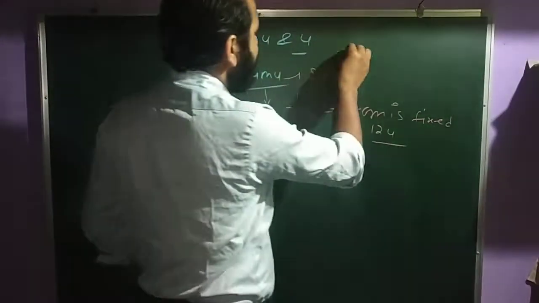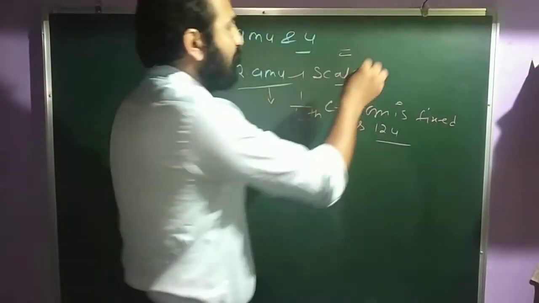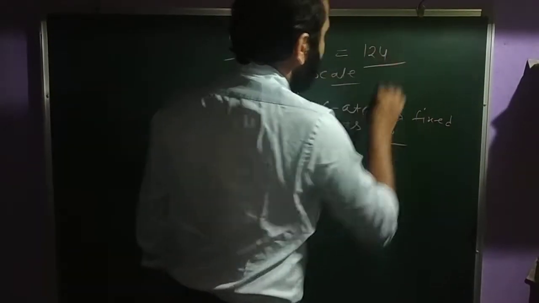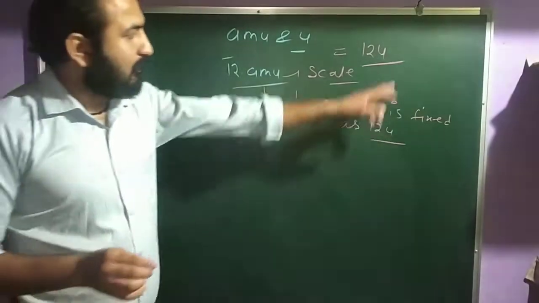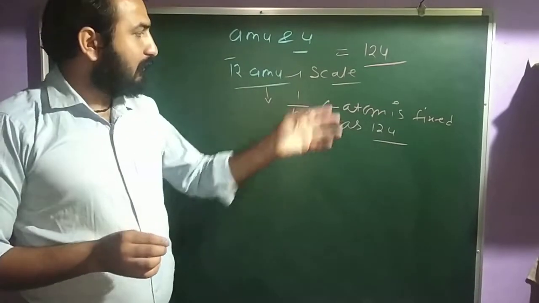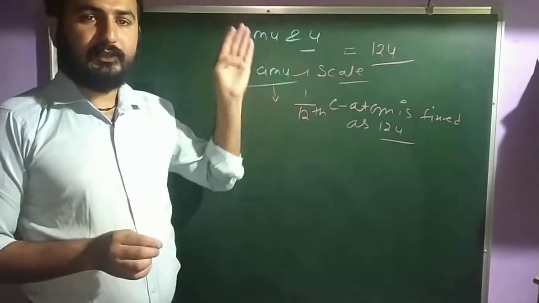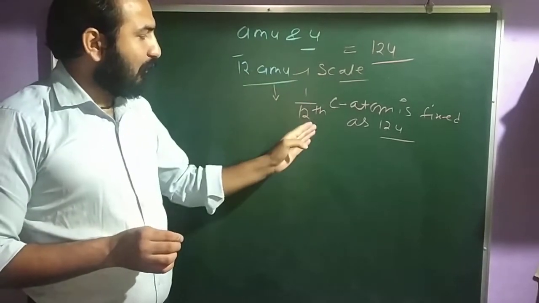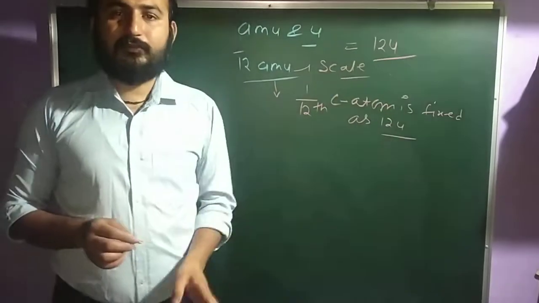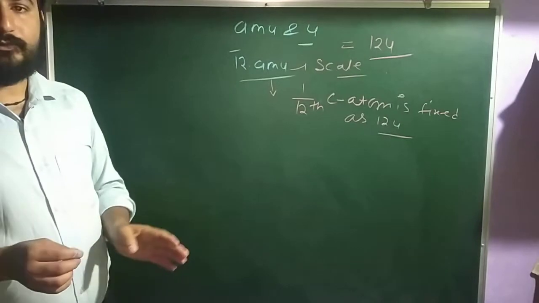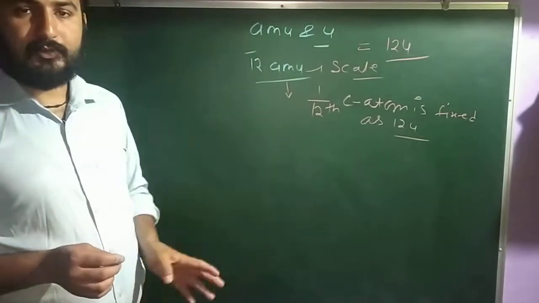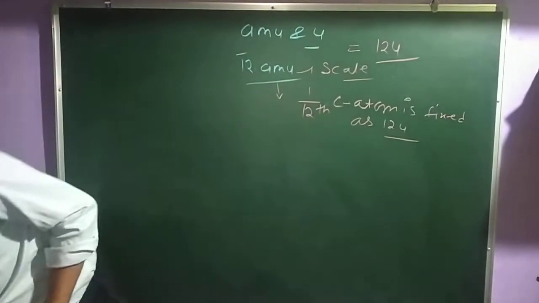So the mass of carbon is 12 U in the place of AMU. Clear? AMU क्या था? 1/12 carbon atom is fixed as 12 U, which stands for the AMU.